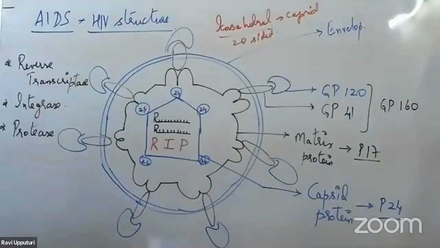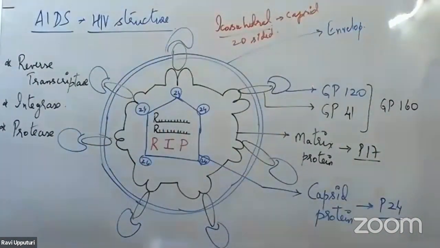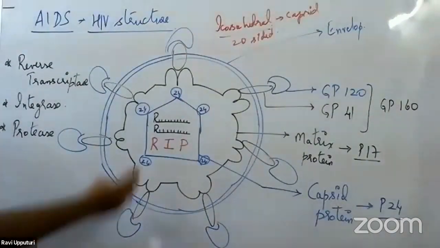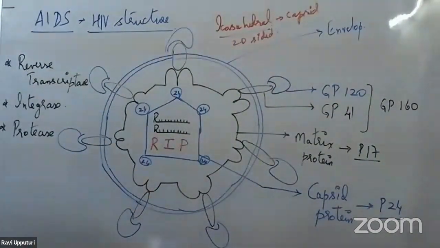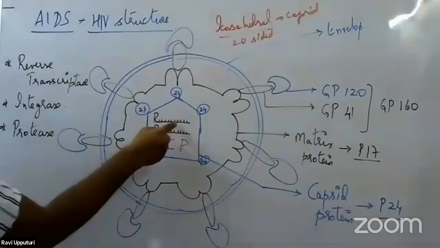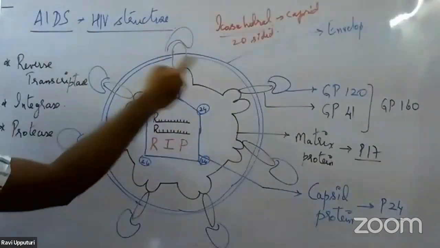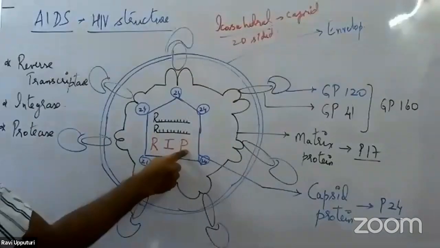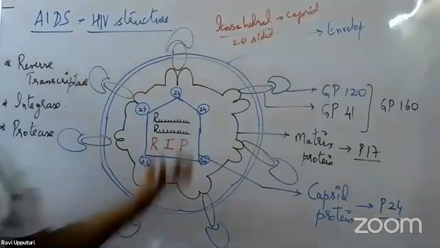There are two copies of single-stranded RNA molecules inside, and along with that, three important proteins which we usually call the RIP proteins. R stands for reverse transcriptase, I stands for integrase, and P stands for protease. Reverse transcriptase converts RNA to DNA. Integrase brings about the integration of DNA with the host DNA, and protease breaks down larger polypeptides into smaller proteins.